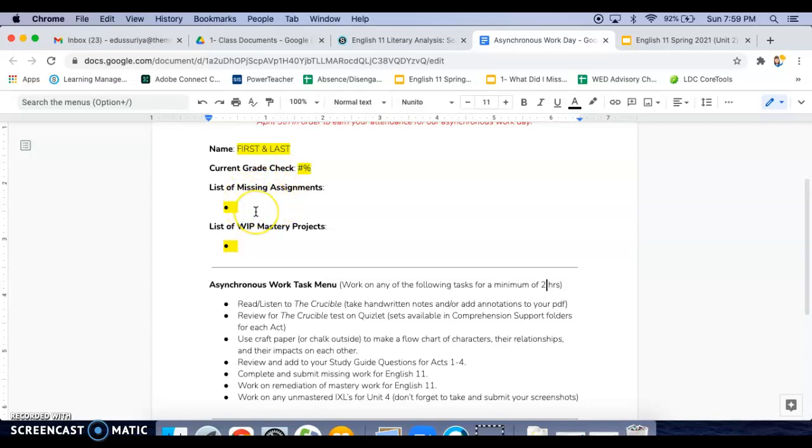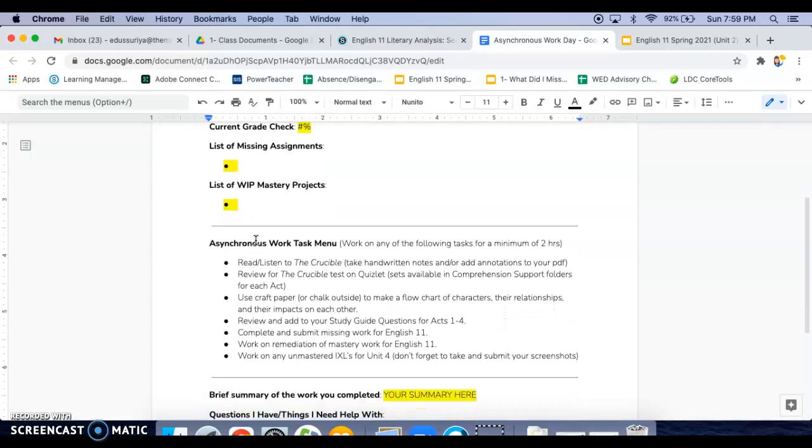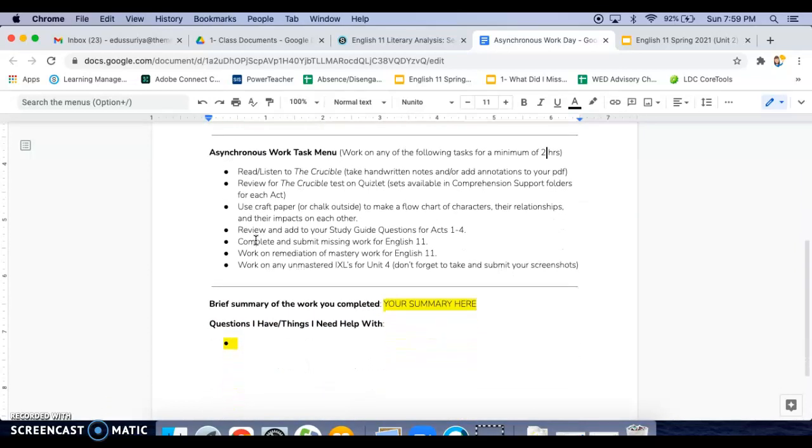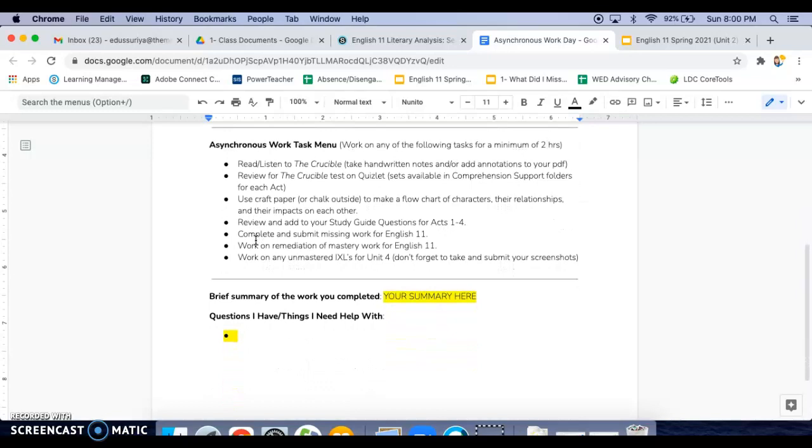You also want to make a list of any missing assignments that you have for this class, as well as any mastery projects that are currently at a WIP. At this point, this would only be mastery number 1 or mastery number 2. Do keep in mind, however, that mastery number 3 is right around the corner. We will be introducing that on Wednesday, which is why there's a heavy emphasis on preparing for that assessment in today's task menu.